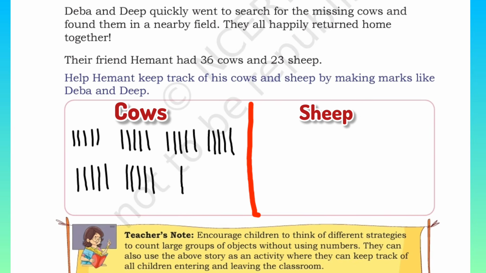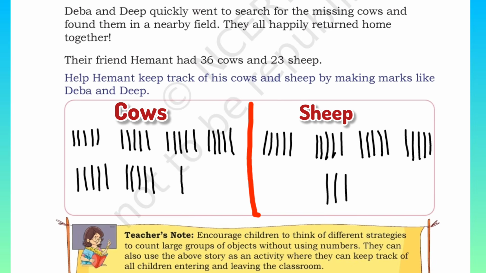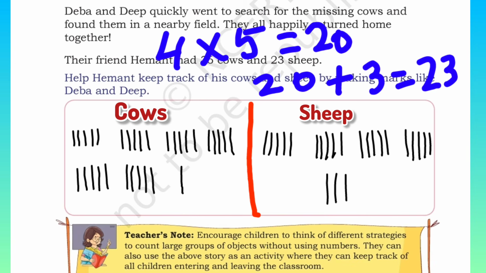Now we will track the sheep as we did for cows. There are 23 sheep. So we will divide those into 4 groups. 4 fives are 20, and we will draw 3 lines separately to make 3 sheep. So 4 groups into 5, that is 20. Each group has 5 sheep. 4 into 5 equals 20. 20 plus 3, 23 sheep.